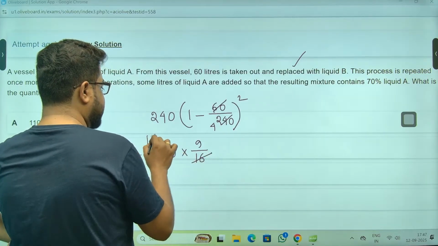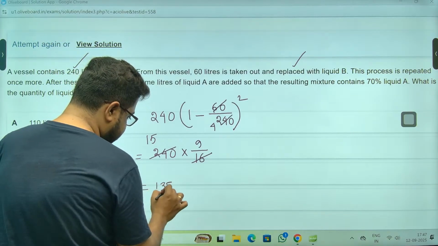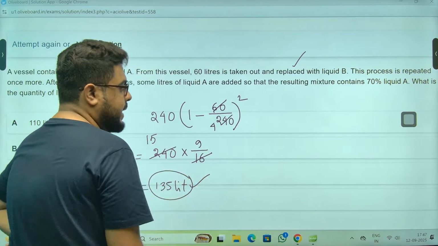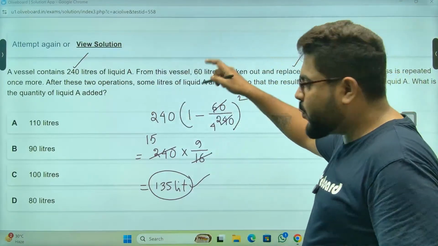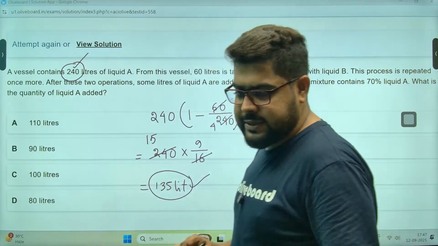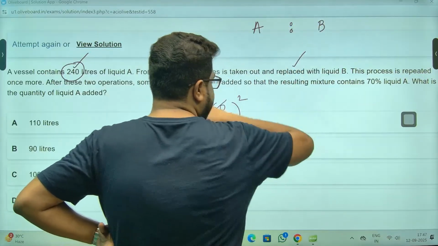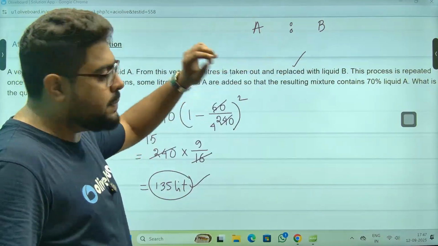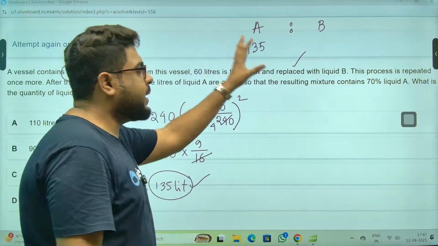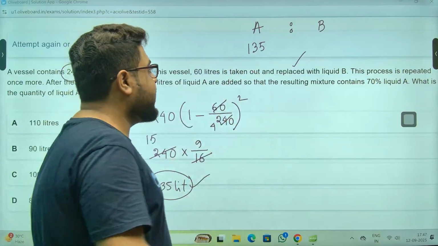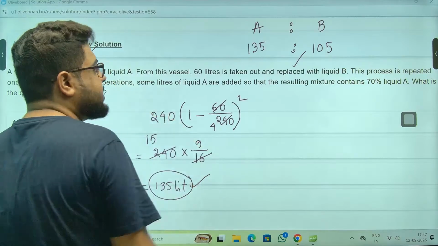16, 15s are this, right? 160 and 80, yes. 15 into 9 is 135 liters. And in replacement, one thing is always constant. That is the total volume. So total 240 liters will remain 240 liters. Now what happened? After doing two replacements, I have 135 liters of A. So 240 minus 135, the remaining part is liquid B, because total must be 240. Total must always be constant.